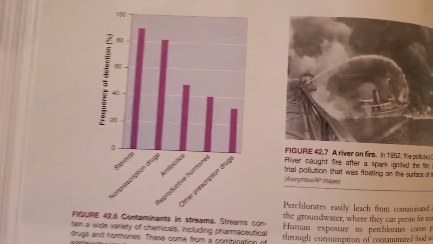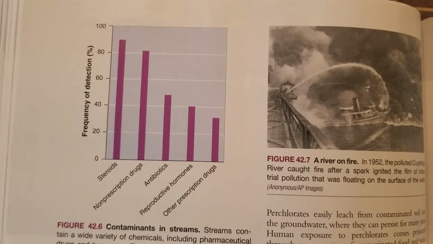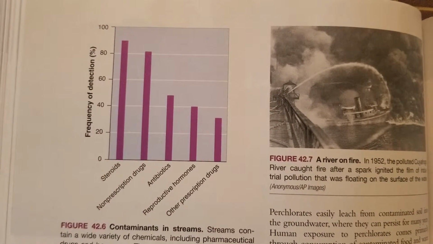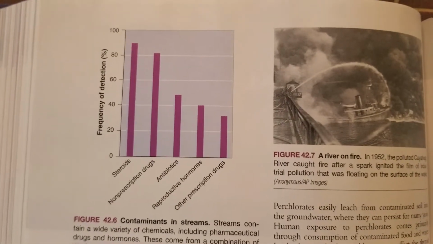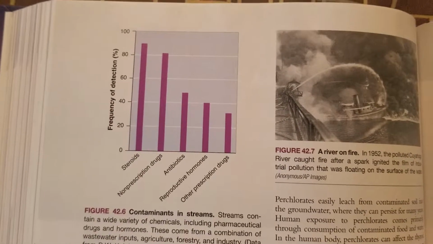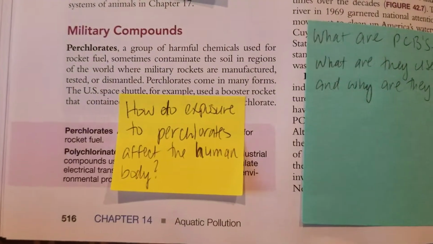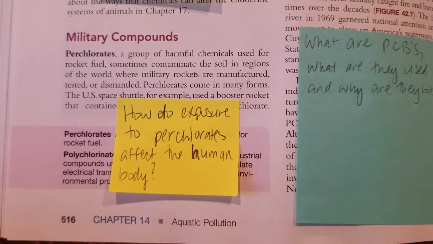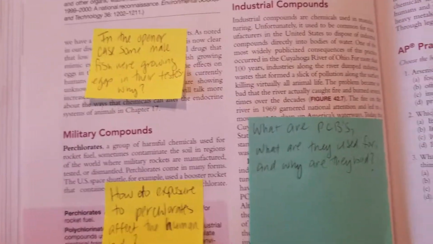And then here you can kind of see in this diagram what kinds of pharmaceuticals we're using, what kinds of things that maybe potentially go into the water source, and what those can do to those fish or other organisms. And then at the bottom, how does exposure to perchlorates affect the human body? So what is that? What does it do to our bodies?